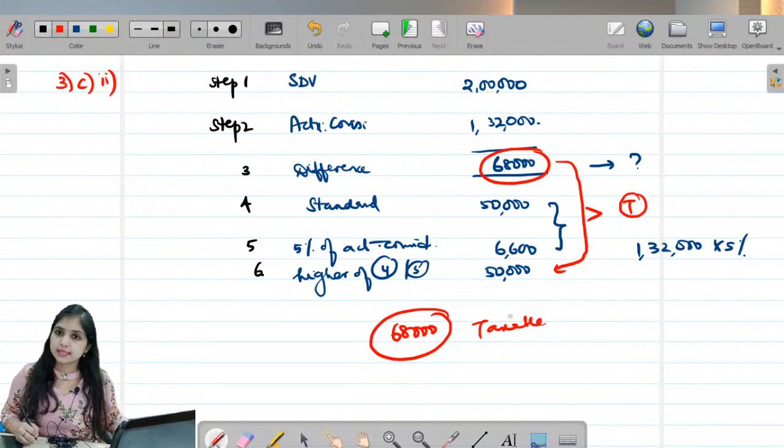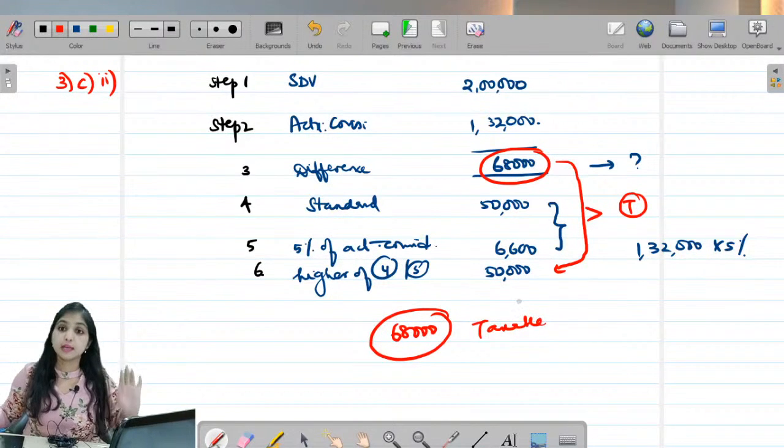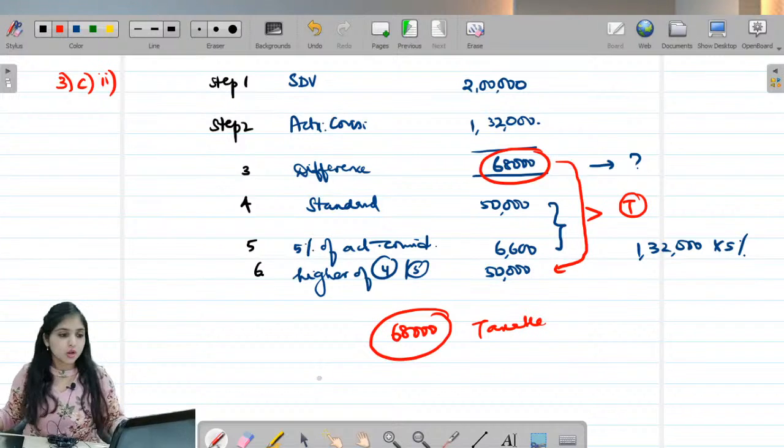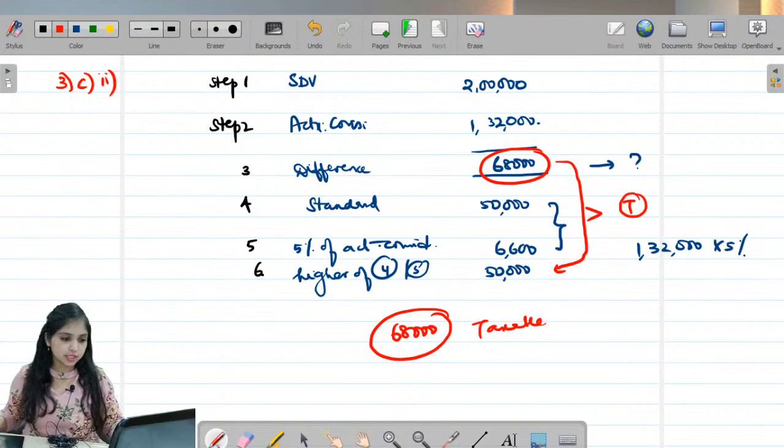Tell me, did you understand this, guys? Yes. So whether step 3 will be taxable or not depends on step 6. If step 3 is more than step 6, you will say step 3 is taxable. If step 3 is less than step 6, you will say nothing is taxable. Okay, did we all understand this part of the discussion? Any questions for anybody? Anything that you're not able to understand? Anywhere there's still a confusion? Please let me know in the chat box. Alright, I'll go to the next part of the discussion.